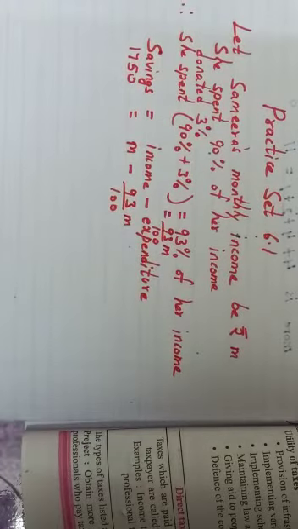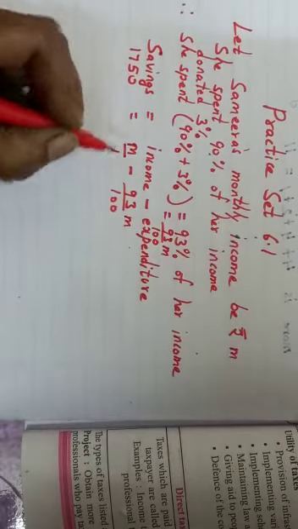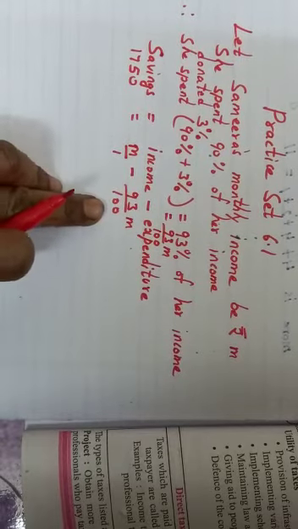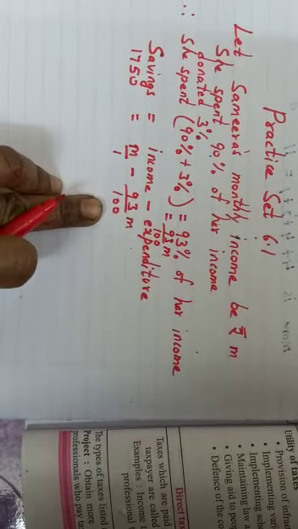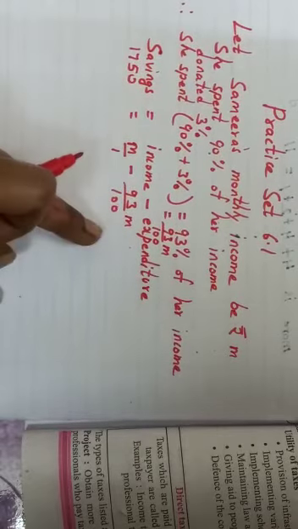Same method. Now here in the calculation part you should know properly. Now I will explain the other way around. Earlier how we did, now what I'll do, I will remove this 100. To remove this 100, what do we have to do? Multiply both the sides by 100.